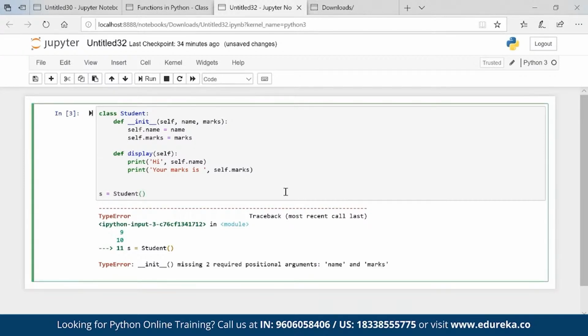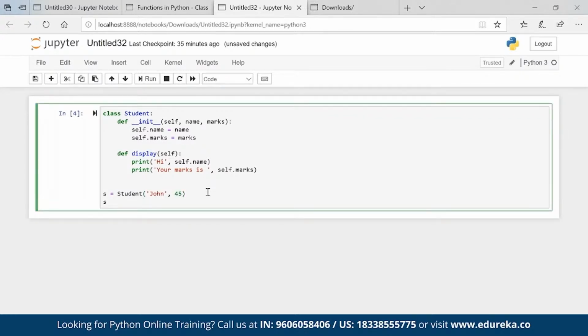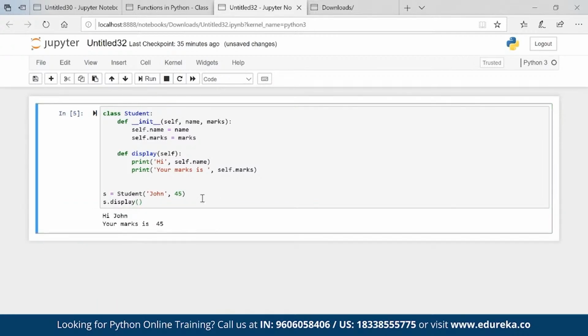So my name is, let's say, John, and marks is, let's say, 45. So an object S is created, and this object will have this function as well, because I created an object S with the class student, so all the features which we have in this class will go to this object as well. So dot display is the feature. If I execute, it will print the marks.